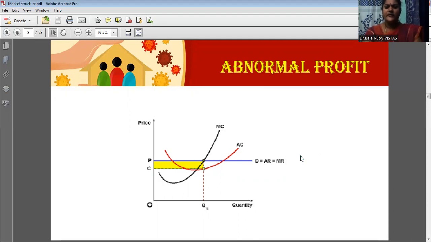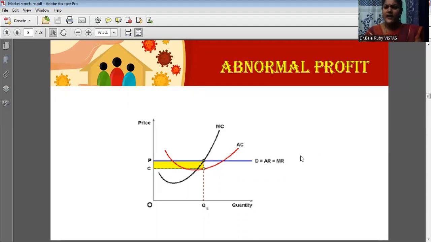This perfect competition is concerned, always the average revenue curve is equal to the marginal revenue curve, and it is a horizontal straight line to the x-axis. So AR curve is equal to the MR curve. It is a horizontal straight line. Then you draw the average cost curve. See, it is an abnormal profit.